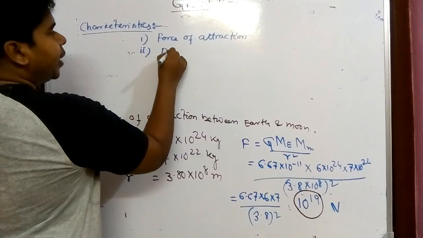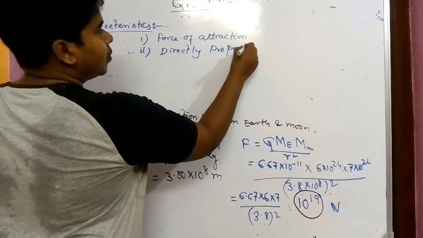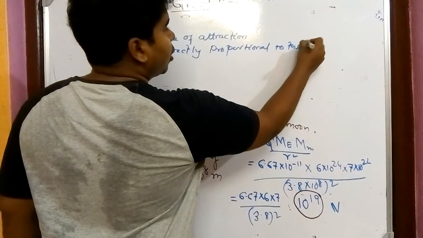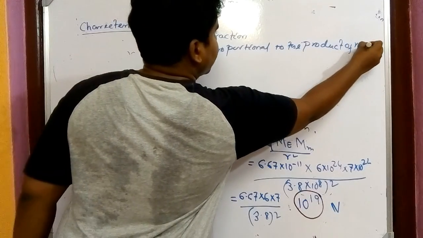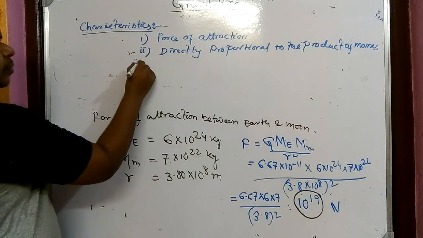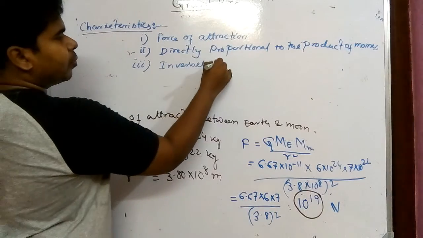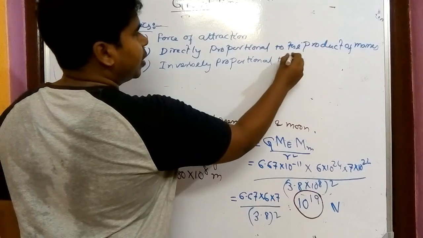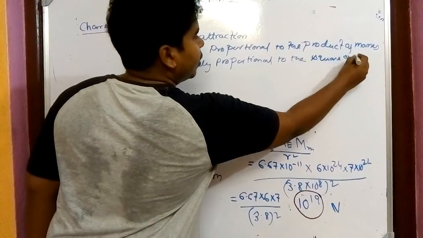Number two, that is also very common, that we have just seen in the law, that it is directly proportional to the product of masses. And number three, it is inversely proportional to the square of distance.